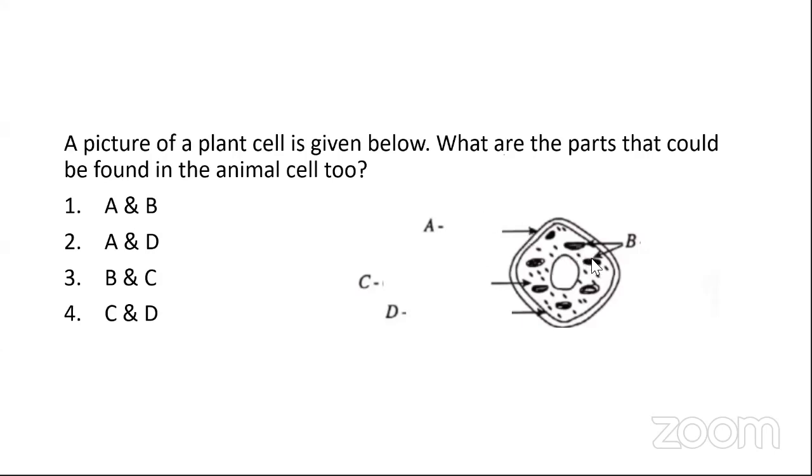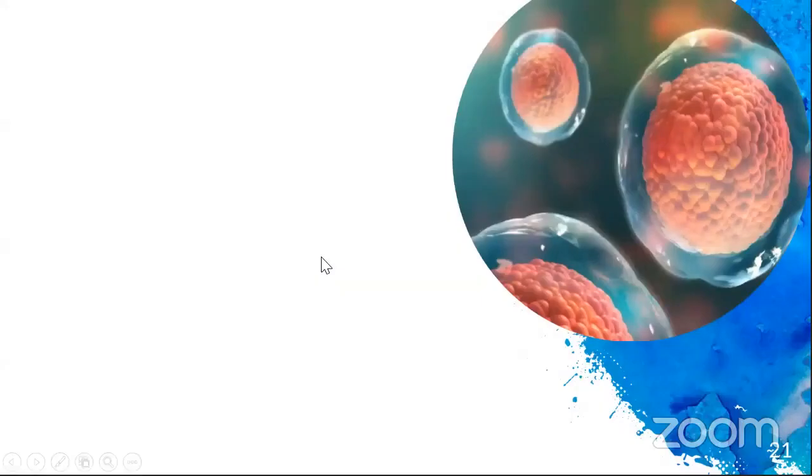We don't find it in the animal cell, so of course chloroplast can't come. So any answer that contains the option B, you cannot choose it. Elimination technique, right? And then A, cell wall. Of course you can't choose it, because animal cells do not have a cell wall. So 1 and 2 gone. 3 is also gone. Then of course the answer is C and D. What is C and D? C is the cytoplasm. D is the plasma membrane or the cell membrane. Understood? Right, fine. So these are the organelles. Ribosome I discussed already.